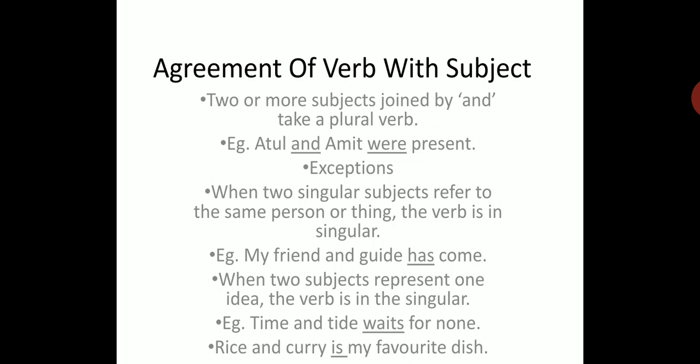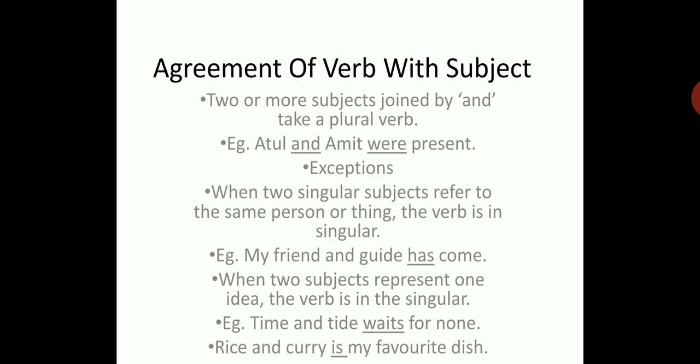When two singular subjects refer to the same person or thing, the verb is always in the singular. Now the example which I am going to discuss with you is quite similar to the one that has already been discussed in the chapter of articles. So just listen to it carefully. My friend and guide has come. Now here friend and guide are two singular subjects, but they are referring to the same person who's my friend. He's my friend also and he's my guide also. So we'll use the singular verb has.